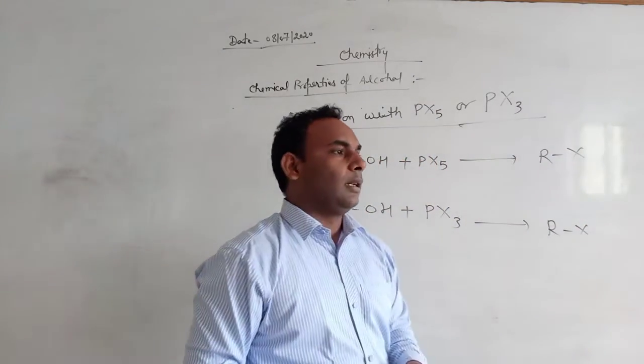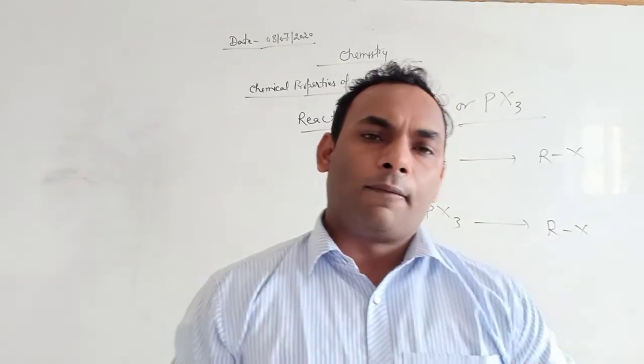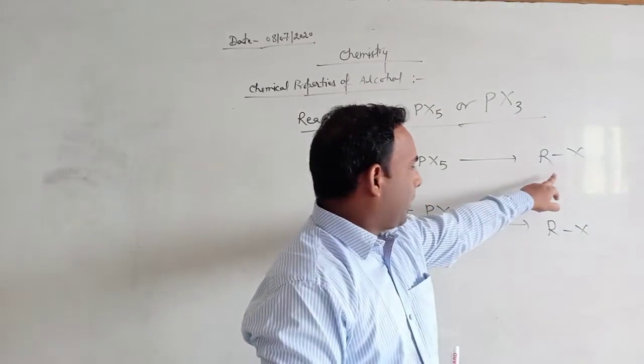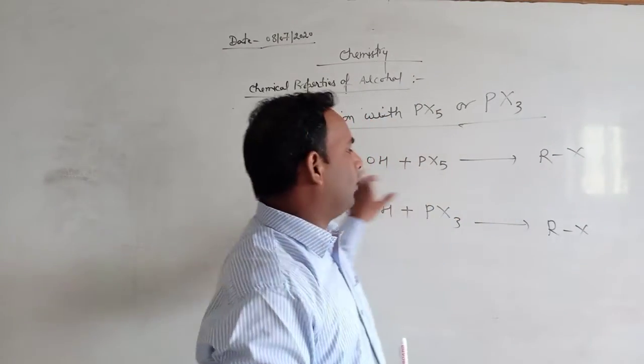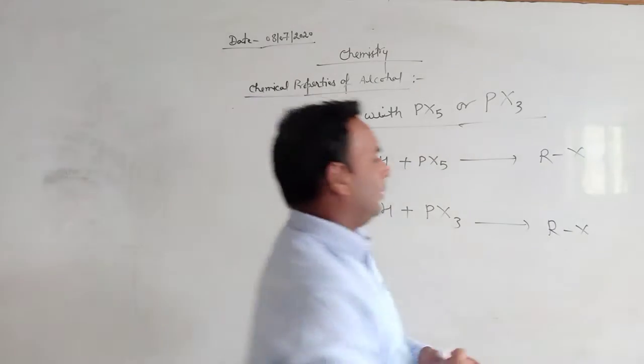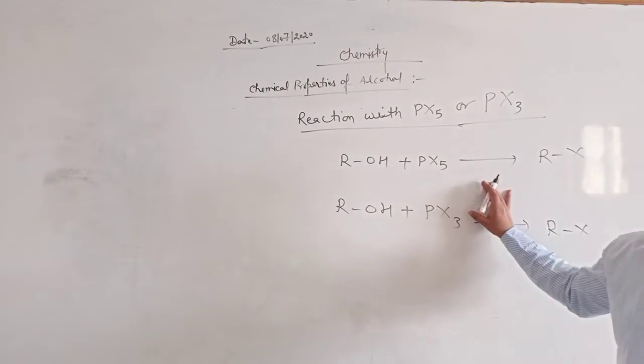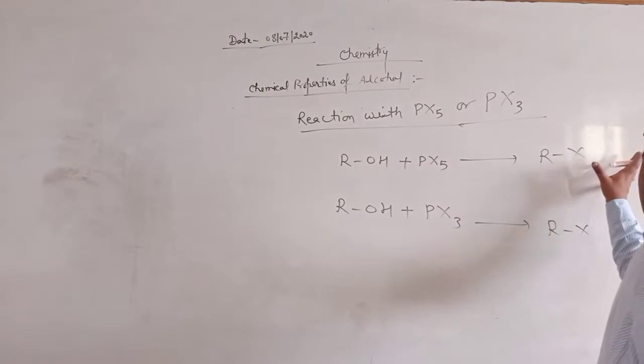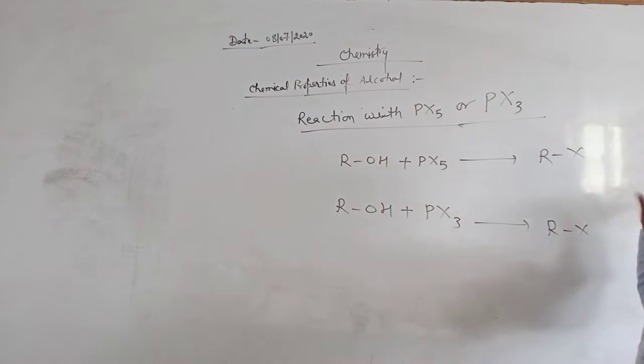So this is the important conversion for the preparation of alkyl halide from alcohols. This is an unbalanced reaction. The byproducts are also removed. Okay.